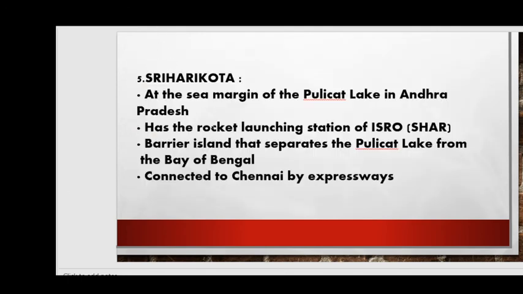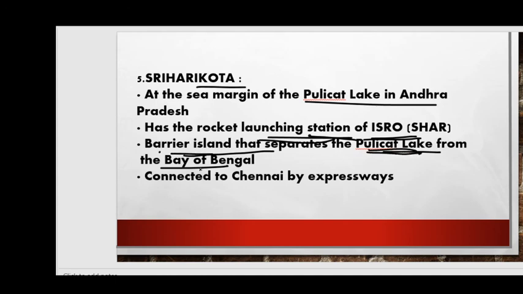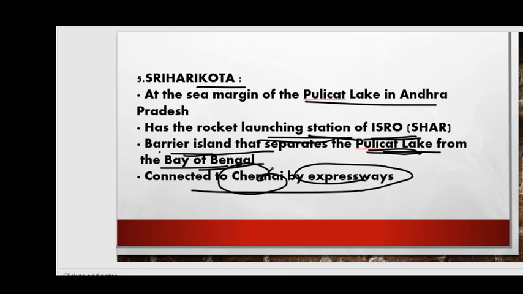Here it is Sriharikota, at the sea margin of Pulicat Lake in Andhra Pradesh. It has the rocket launching station of ISRO, and it is a barrier island that separates Pulicat Lake from the Bay of Bengal. It is connected by expressway to Chennai city, which is in Tamil Nadu.